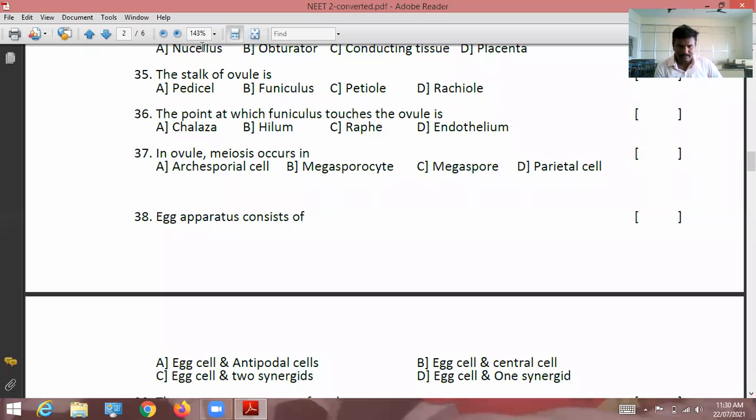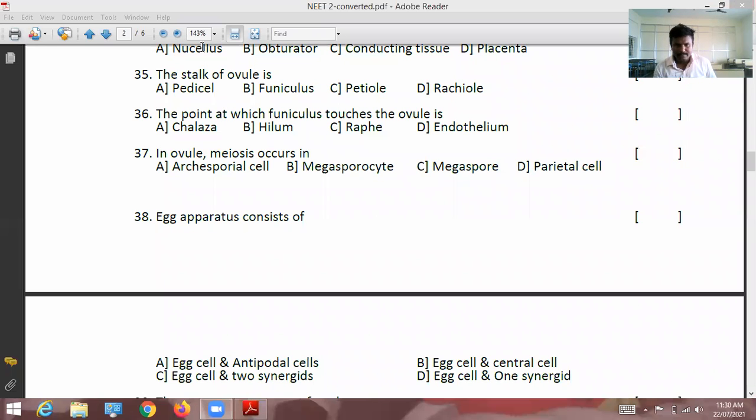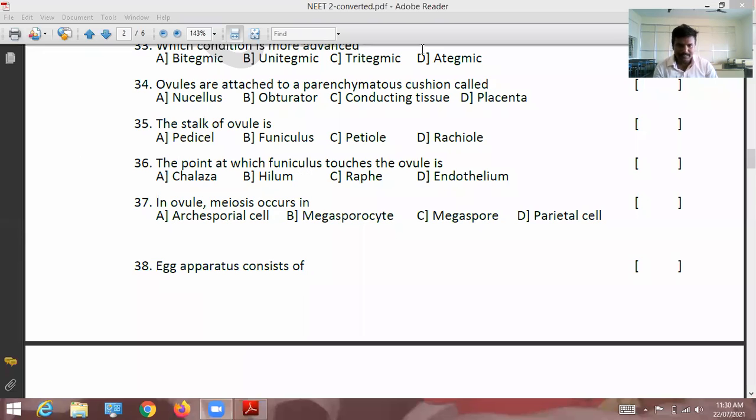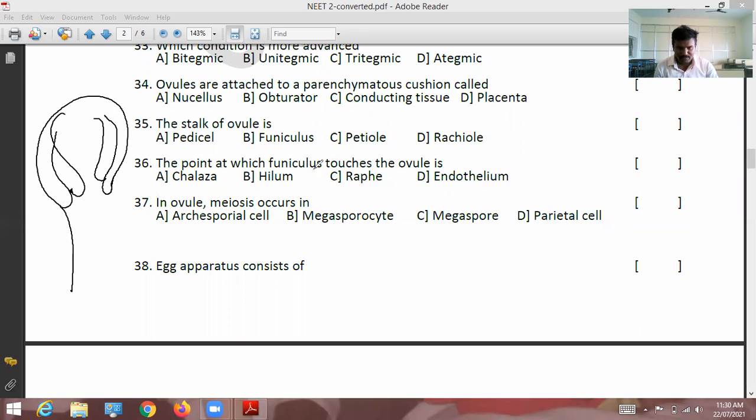Thirty-sixth question. The point at which the funiculus touches the ovule. Hilum, yes, B. I have already drawn the diagram. This is the placenta, here the ovule is attached, and this is the funiculus.